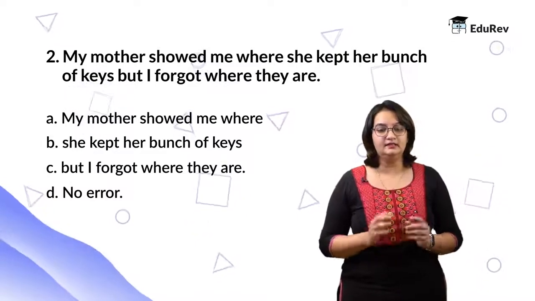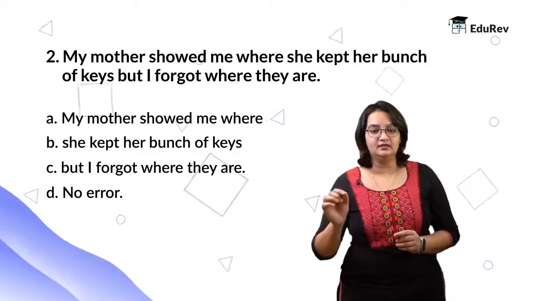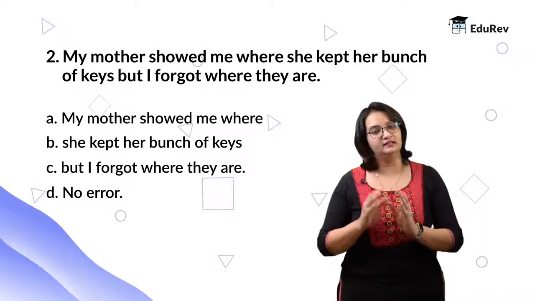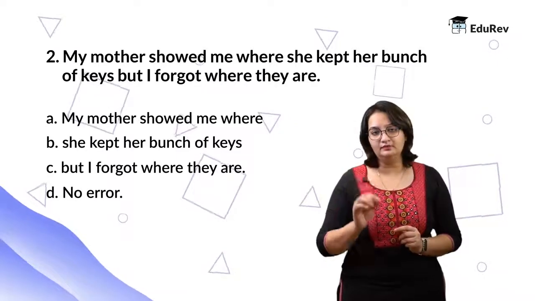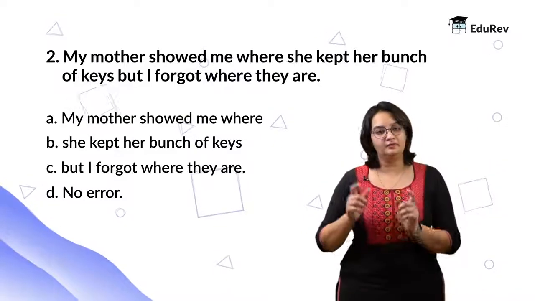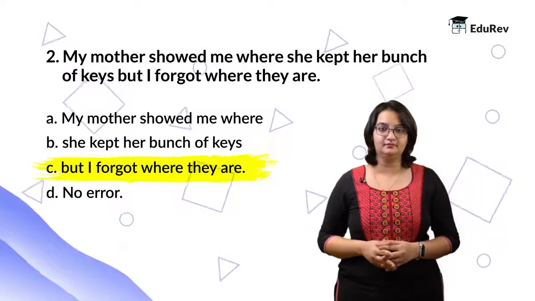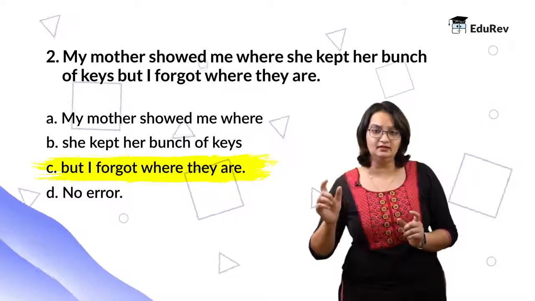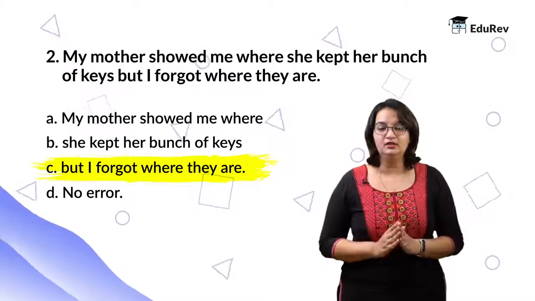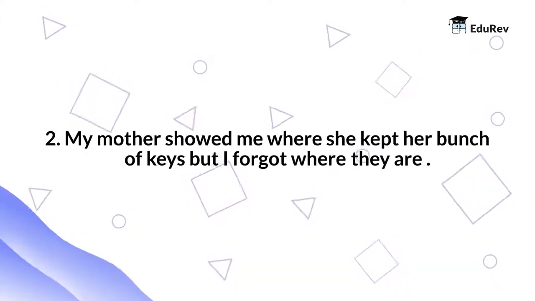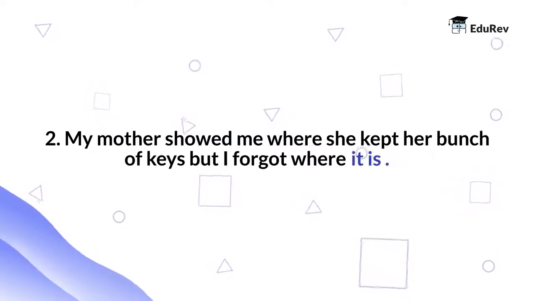In this statement, the subject is mother's bunch of keys, which is singular because all the keys are forming a bunch, and it is a bunch and therefore it is singular. However, the verb associated with it is "are". Here, the wrong part of the statement is part C. Because the subject is singular and this "are" is plural, we have to change "are" to "is". Therefore, the final answer would be, my mother showed me where she kept her bunch of keys, but I forgot where it is.